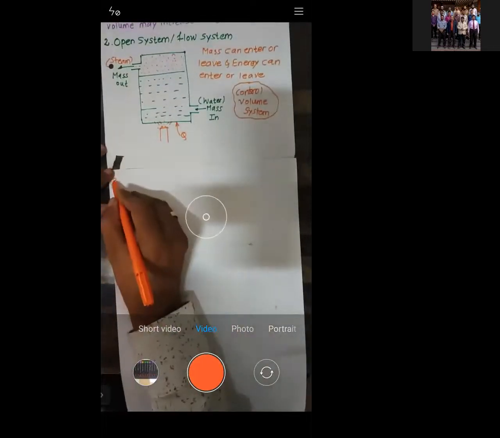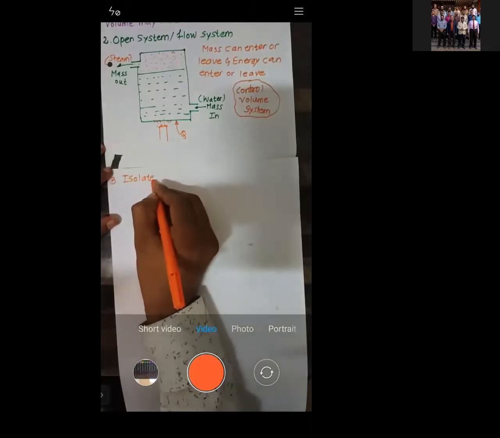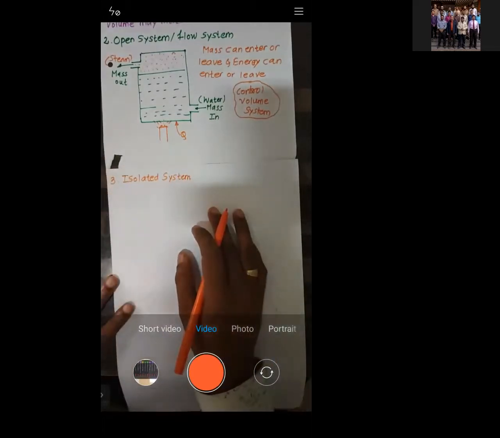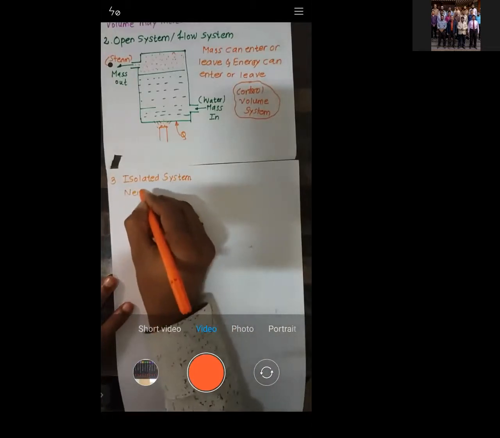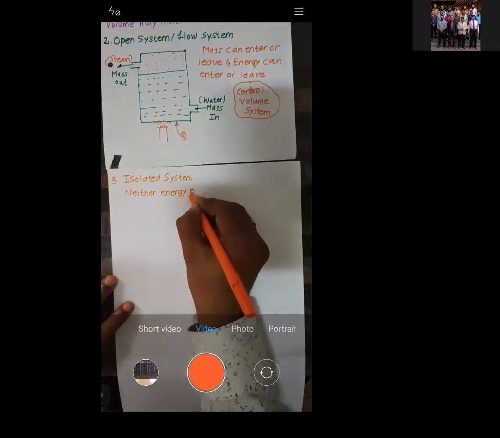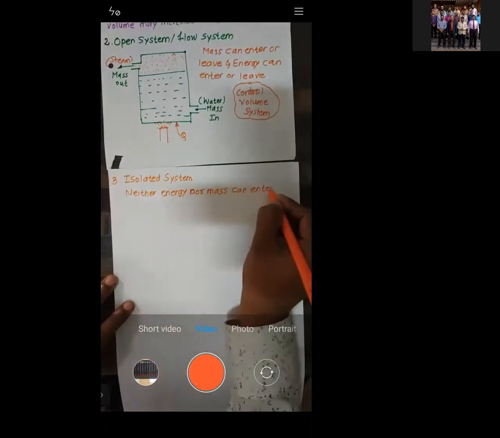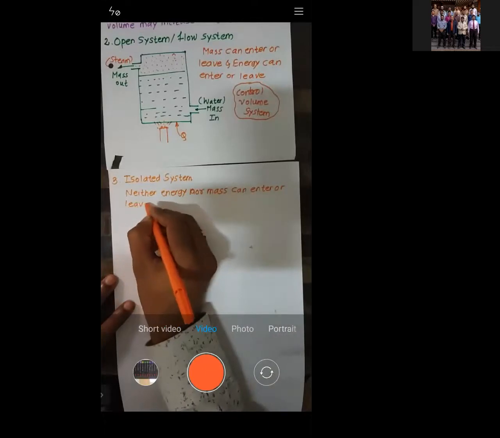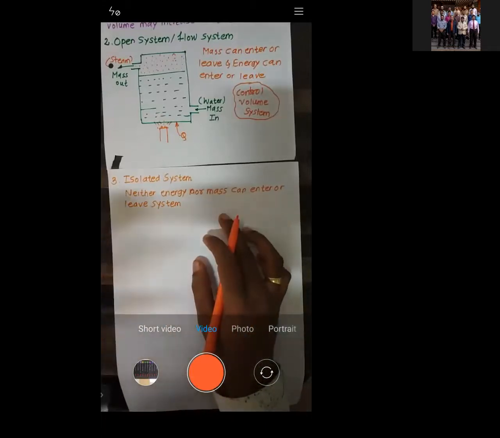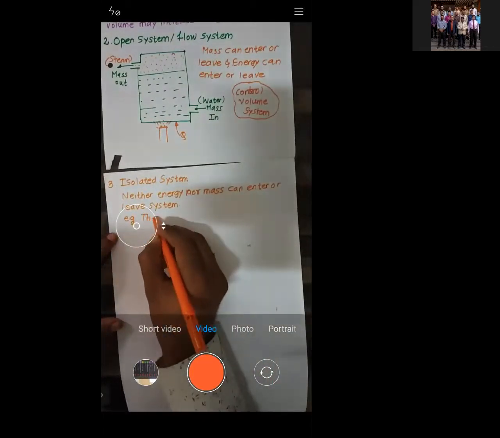Now let us go to the third point, and that is called the isolated system. The simple meaning of an isolated system is that neither energy nor mass can enter or leave the system. A simple example is the thermos flask. All of you know the thermos flask.